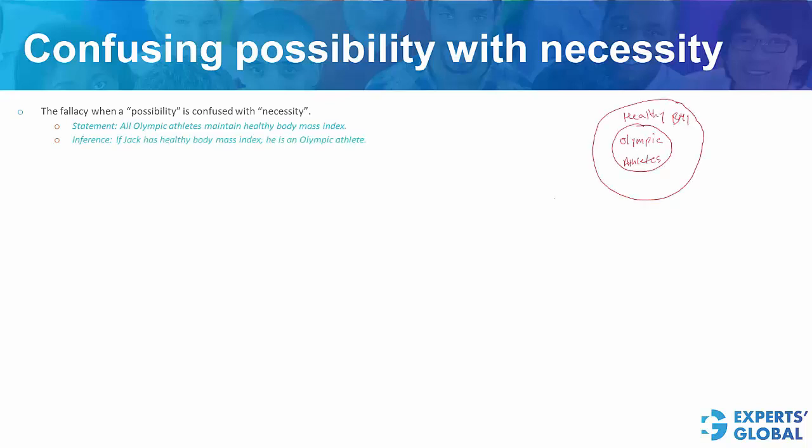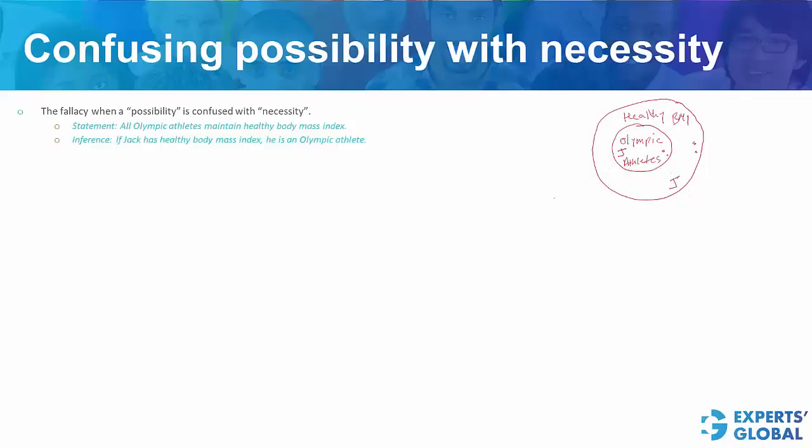Look at this graphically. Olympic athletes maintain healthy BMI, but there are other people who maintain healthy BMI but are not Olympic athletes. So this is a subset of a superset here. Jack may belong to this set here and he may belong to this set here. So that Jack is an Olympic athlete is a possibility, not a necessity, and therefore this inference cannot be drawn.